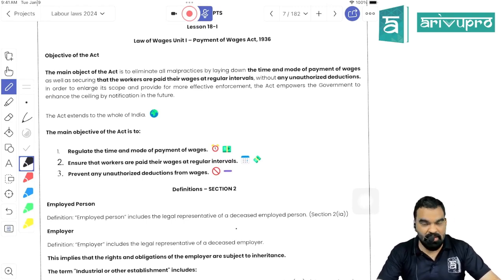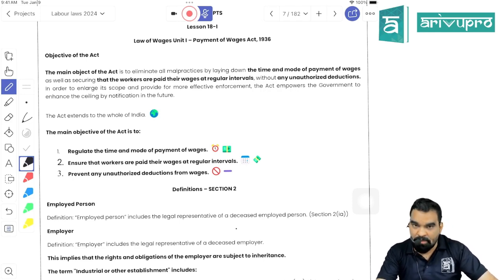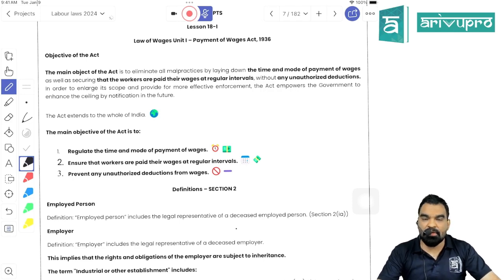In any case, you can make daily payment of wages, fortnightly payment, weekly payment, maximally monthly payment of wages, but you cannot make any wage payment where the wage period would be more than 1 month. That is the first basic objective. And the second basic objective is that the payment of wages should be done without unnecessary deductions of any kind of fines and penalties.